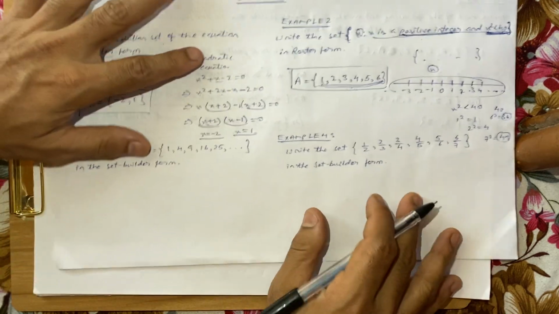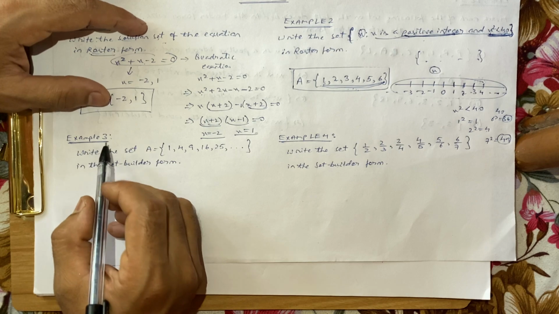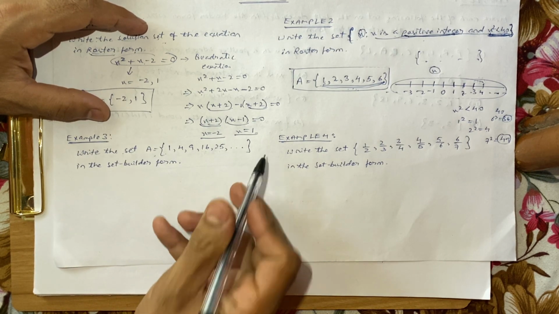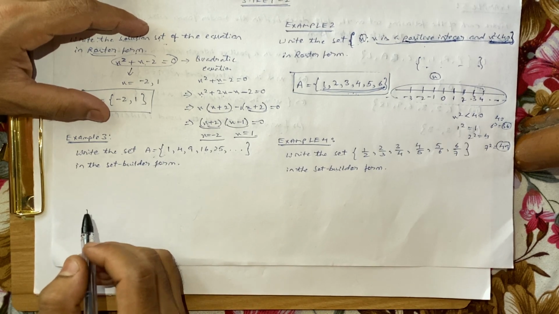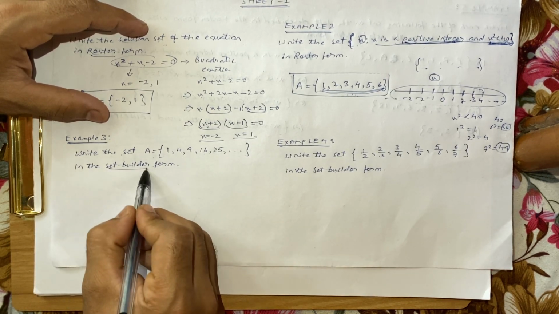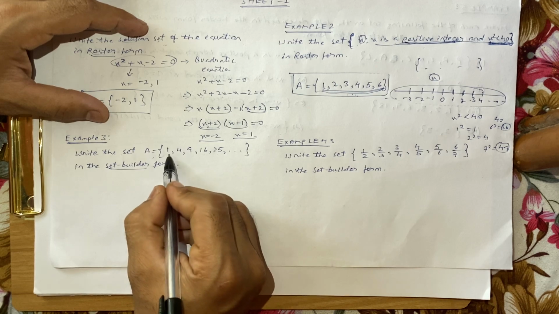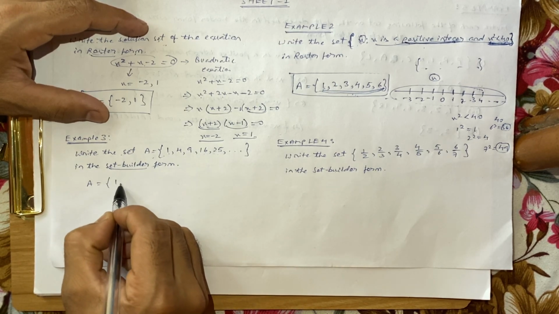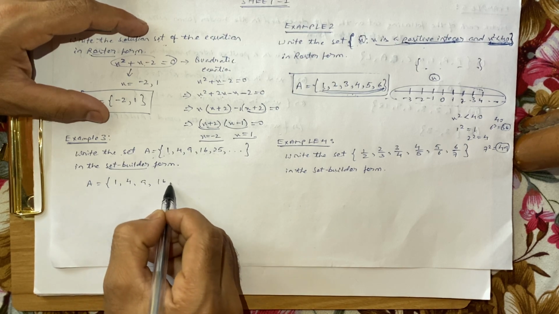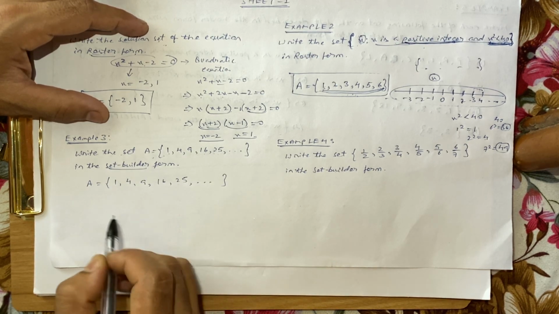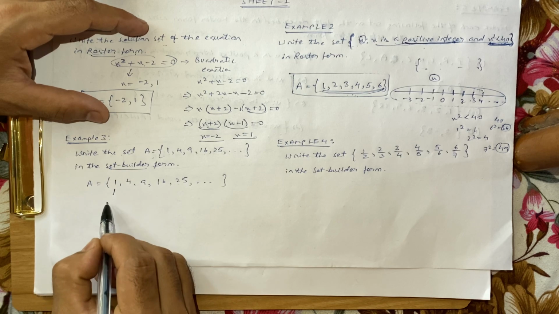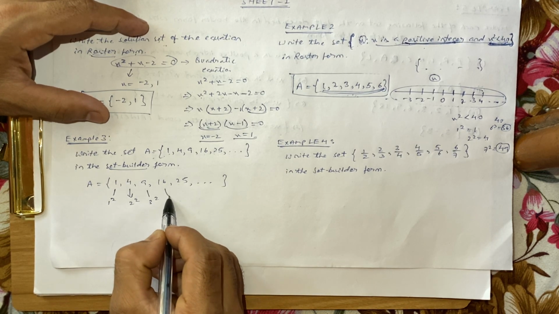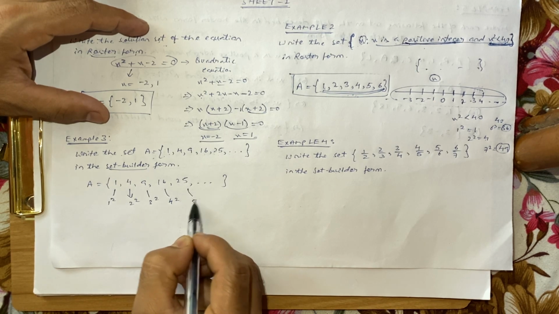Okay, now let's come to example number 3 here. Write the set A, 1, 4, 9, 16, 25 and so on, in the set builder form. We need to find the common nature of each of the elements. So if you look at the set A, it's 1, 4, 9, 16, 25 and so on. Observe carefully. I can write this as 1 square, this as 2 square, this is 3 square, this is 4 square, this is 5 square.